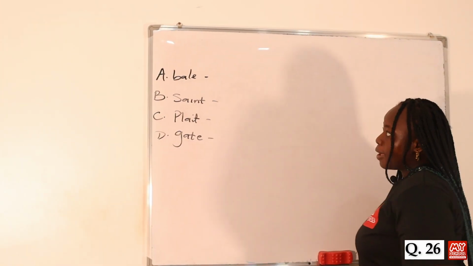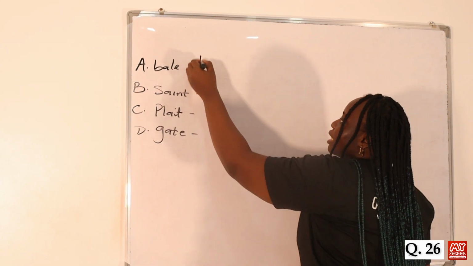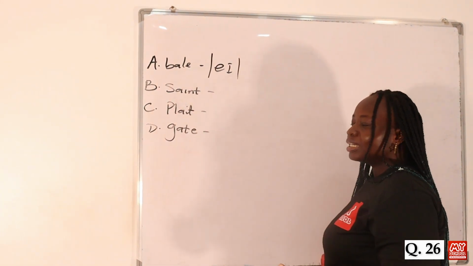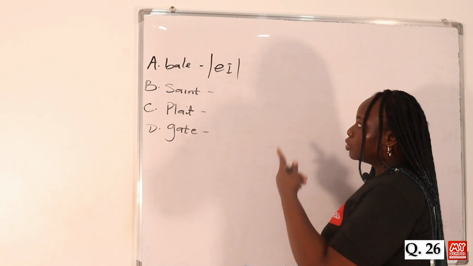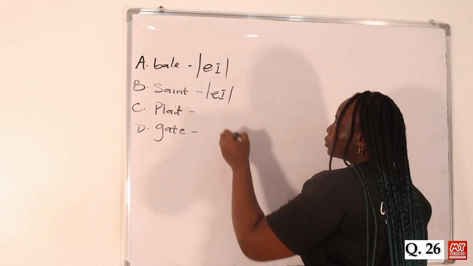So for option A, it's pronounced as bail. So the vowel sound that is there is the A sound, the diphthong A. For option B, it's pronounced saint. So we still have that diphthong A in between the consonant sounds.